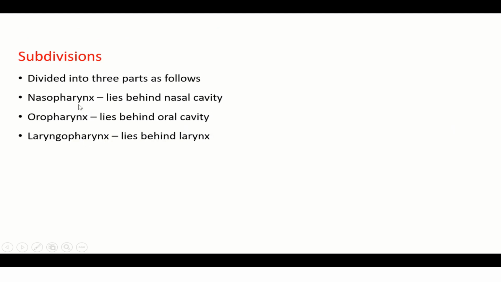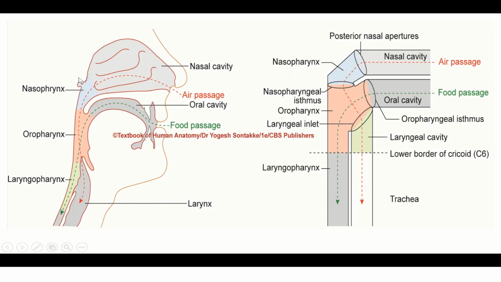Subdivisions: divided into three parts. Nasopharynx lies behind the nasal cavity. Oropharynx lies behind the oral cavity, and laryngopharynx lies behind the larynx. You can see here from the base of the skull up to the level of soft palate, this is the nasopharynx. From the soft palate to the upper border of epiglottis, this is the oropharynx, and below the upper border of the epiglottis is the laryngopharynx.